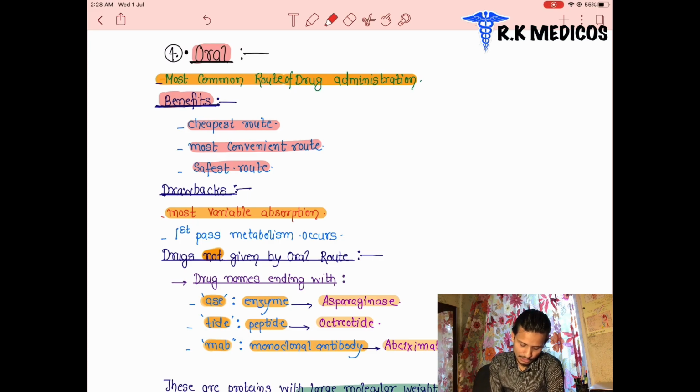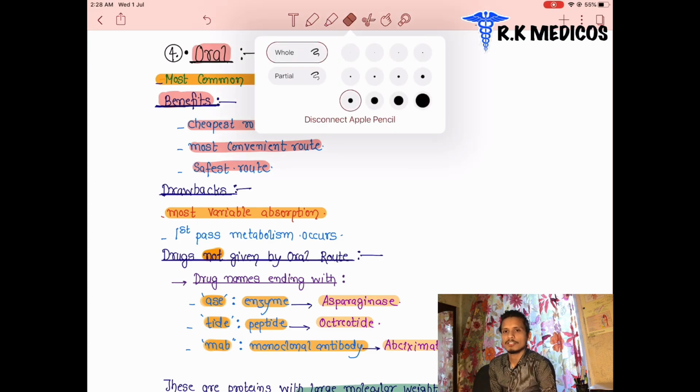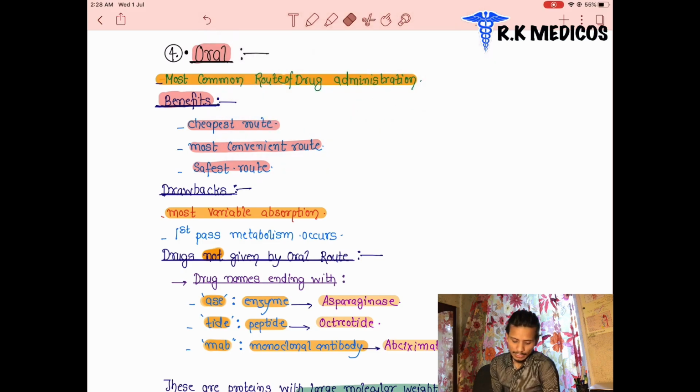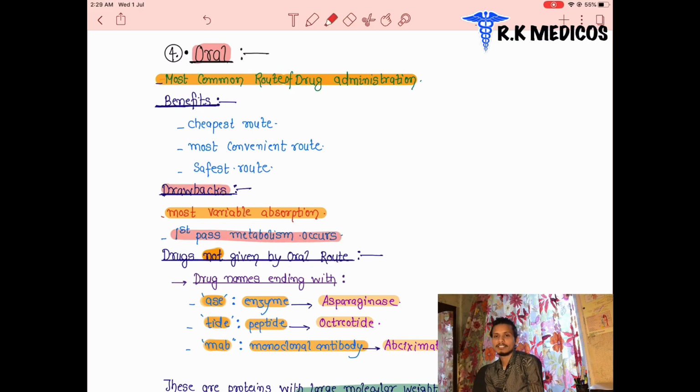Drawbacks: there is a highly variable absorption of these drugs inside our intestine or stomach, and first pass metabolism occurs. These drugs get catabolized and metabolized. Metabolism occurs, which means there is catabolism and anabolism. These drugs get catabolized here, so it is basically the drawback of these drugs. So what are the benefits? Cheapest, convenient and safest. The drawbacks are first pass metabolism, and absorption is variable.